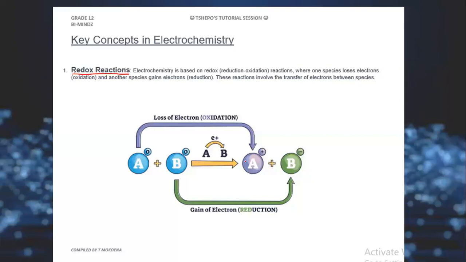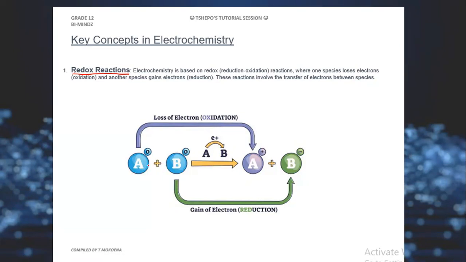Now, what you see over here, this is what is happening. This reaction involves the transfer of the electrons, right? Here we have two reactants that are going to interact with one another. We have reactant A and reactant B. Remember, like I said, there are different types of reactions, but this one is a specific one, which is called the redox. We can have acid and base, we can have whatever, but here it's redox reactions.